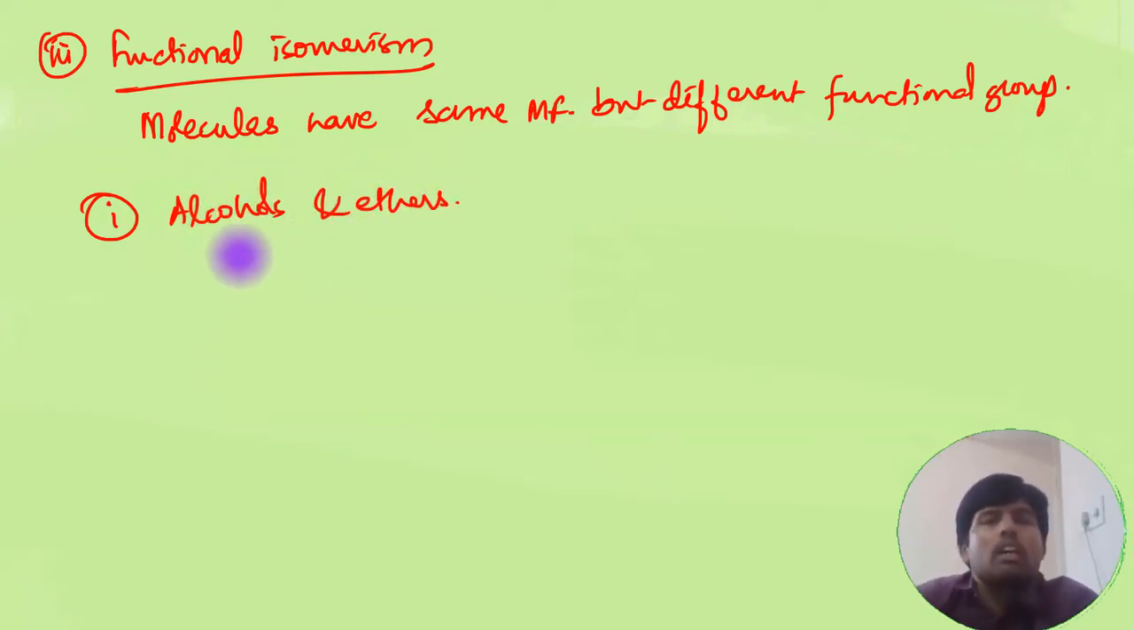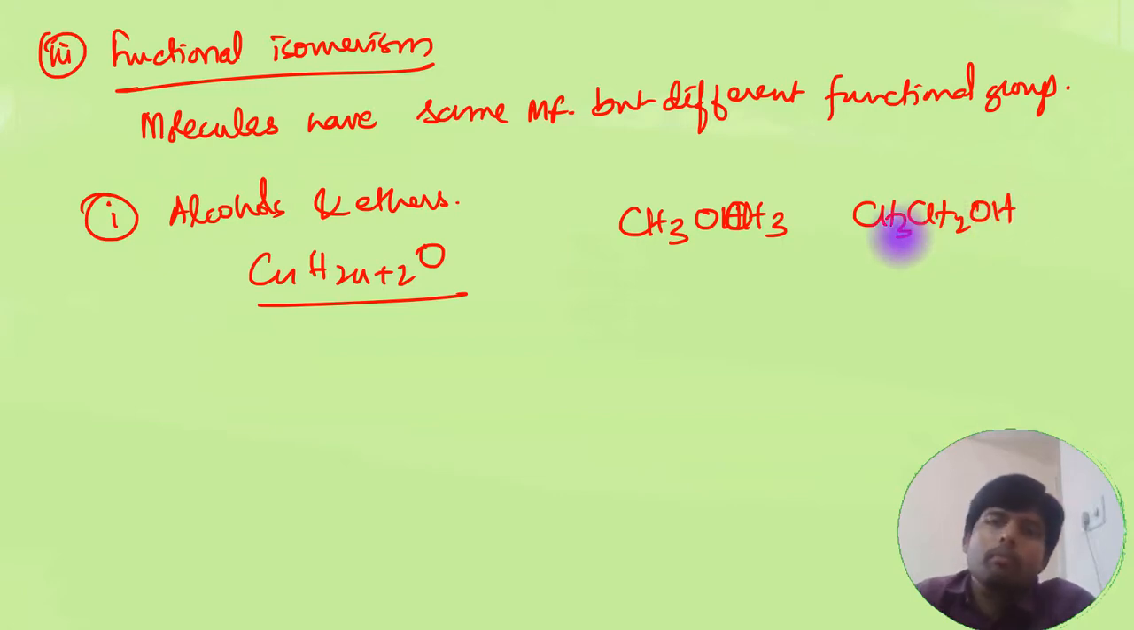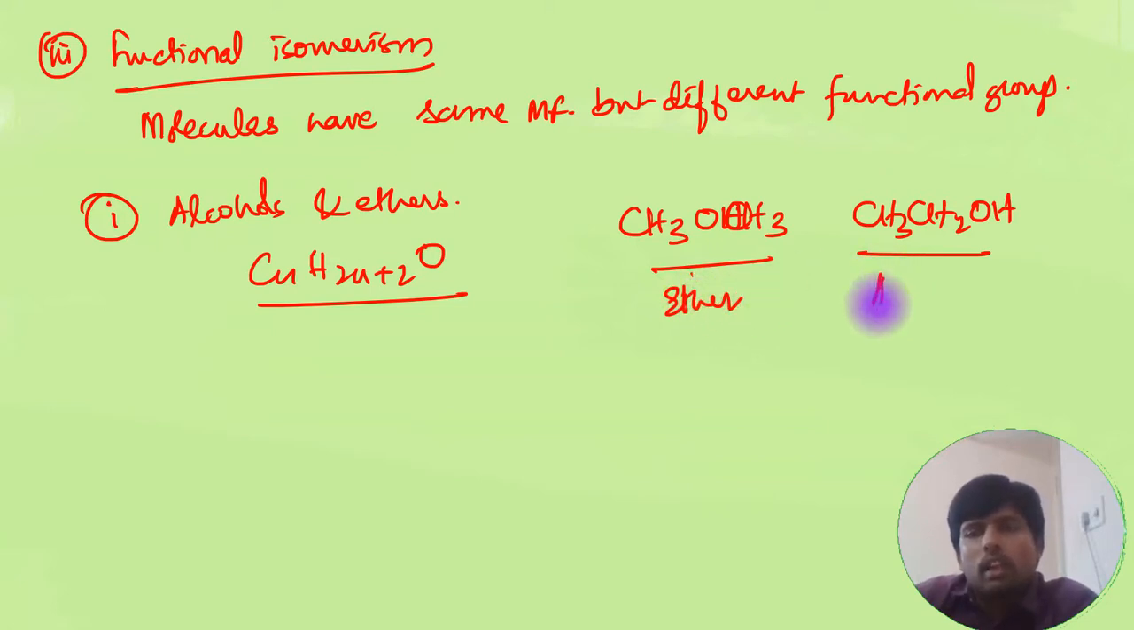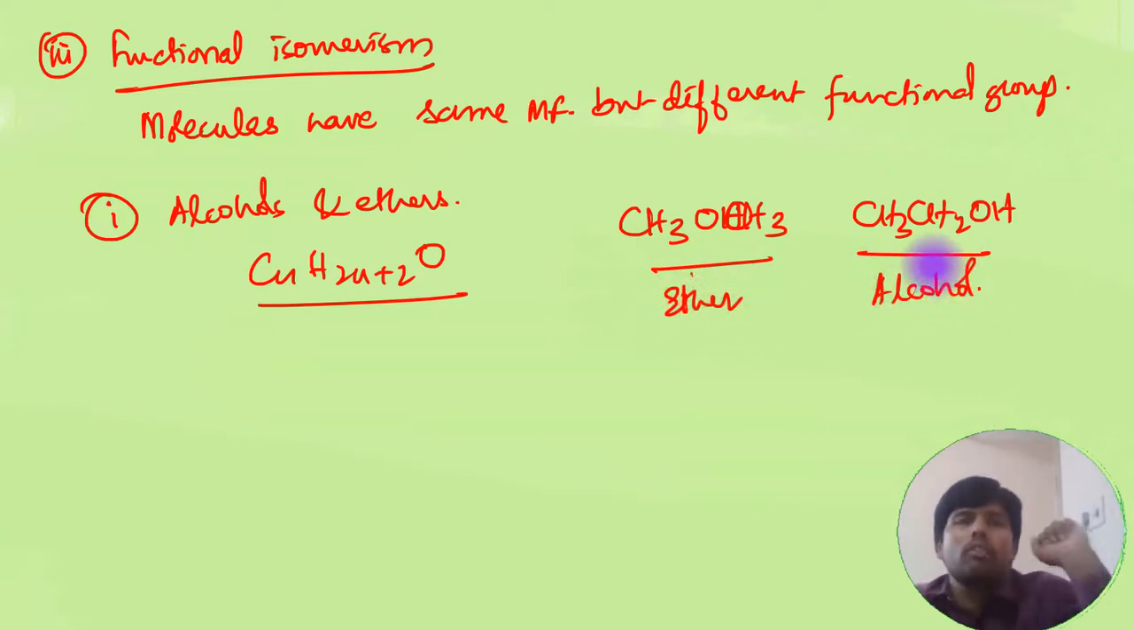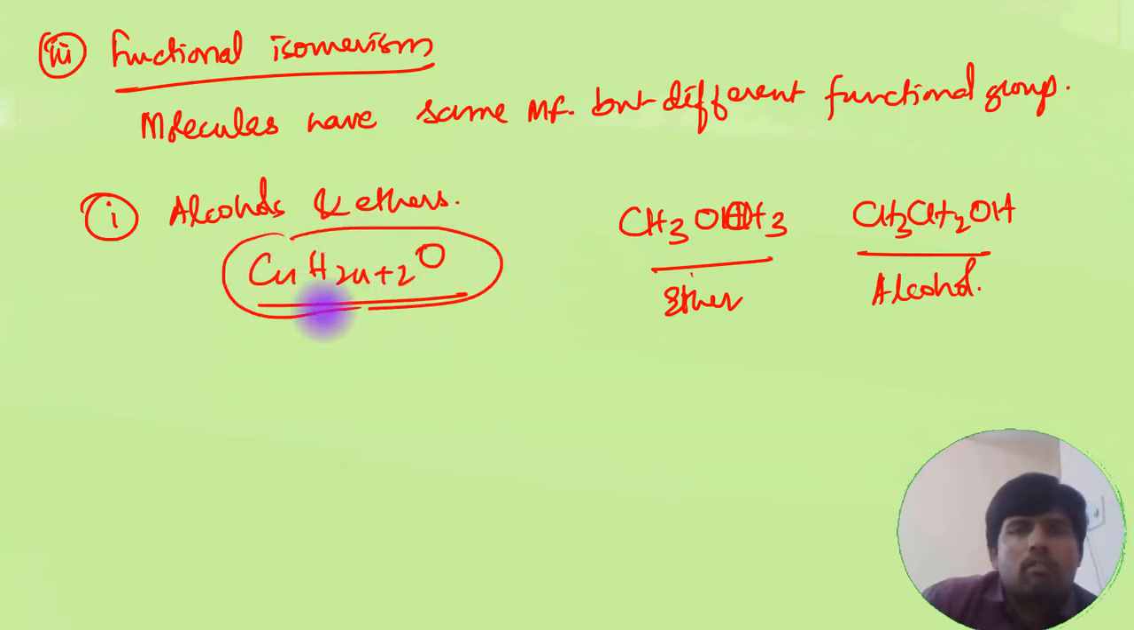If you look at the general formula, CnH2n+2O is the general formula of alcohols and ethers. A simple example which we can discuss here is CH3OCH3, that is methoxymethane, and CH3CH2OH, which is ethanol. So this is an ether and this is an alcohol. They both have the same molecular formula but different functional groups. So obviously their chemical properties, physical properties, everything will change. So this is one example. Like this you can have many examples with a similar general formula.